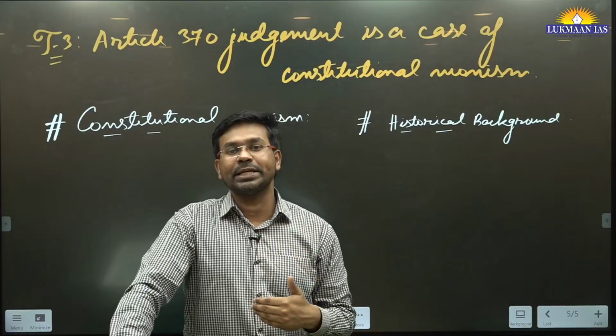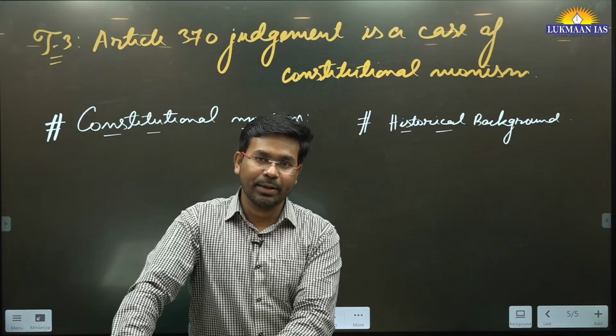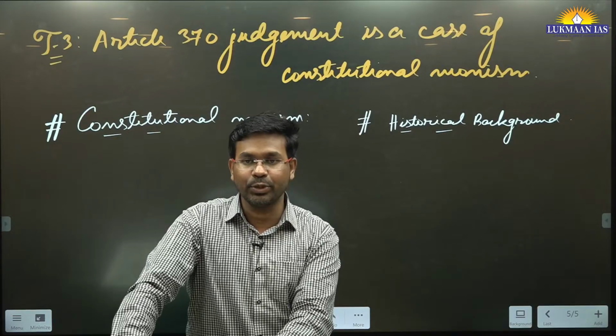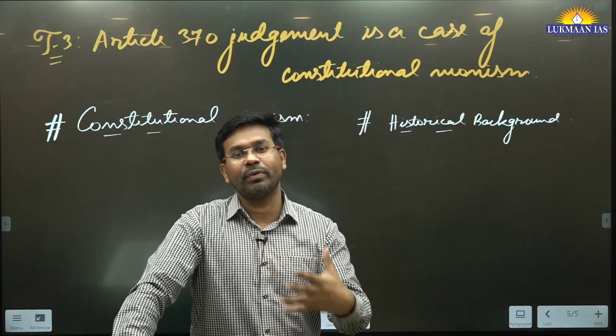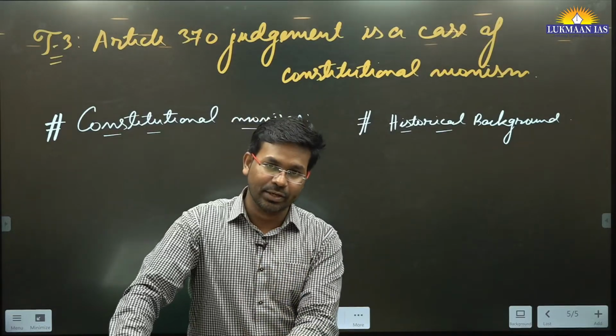And when they wanted security from India, the government of India, under Jawaharlal Nehru at that point of time, said, let's say, we will provide security, but you need to sign this instrument of annexation with us.